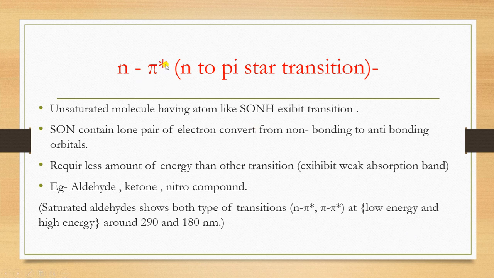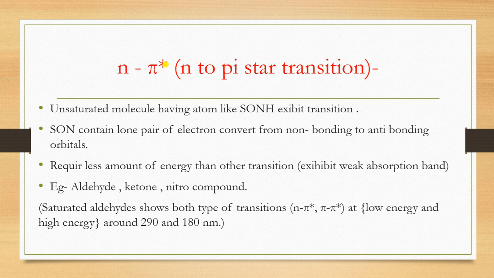Pi means unsaturated molecules, where we take a molecule that is an unsaturated one and which has an atom like sulfur, oxygen, nitrogen. So that SON, sulfur, oxygen, nitrogen, contains lone pairs of electrons.